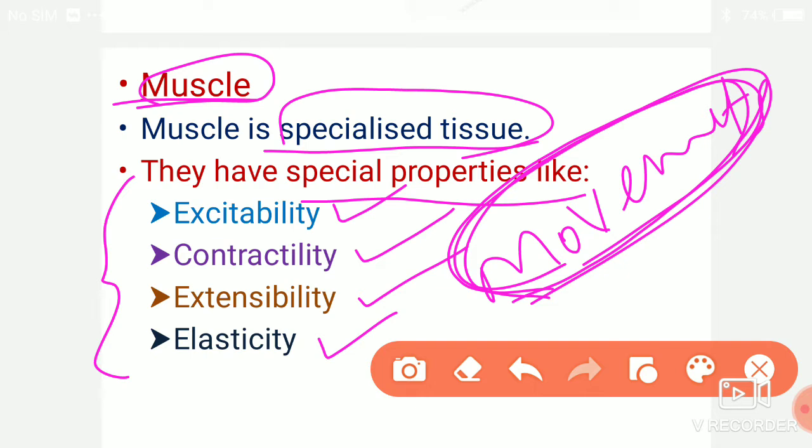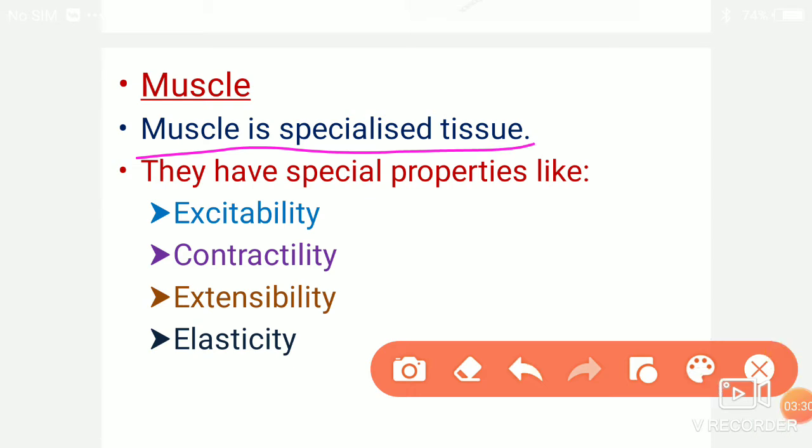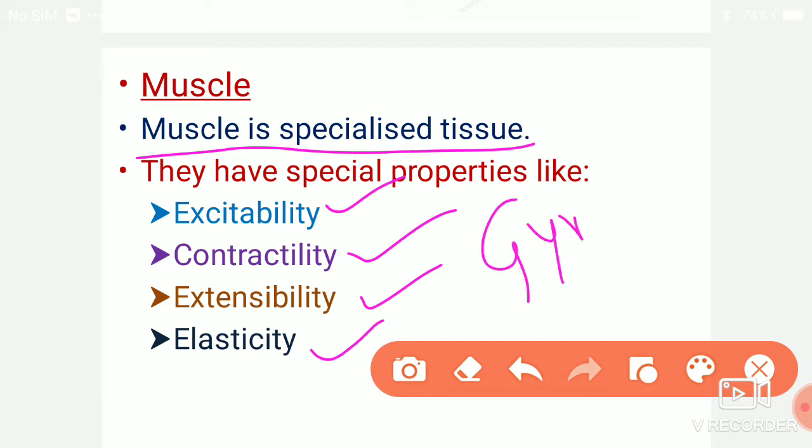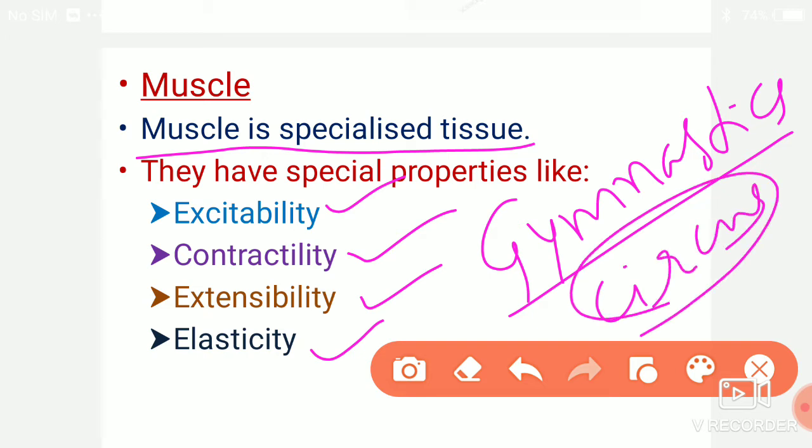Because in our body, we have a specialized tissue called muscle and it has special properties. So only we are able to show the gymnastics, and here we can see the people who are showing the movements in the circus.